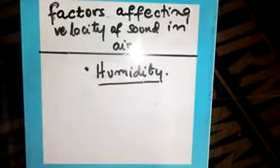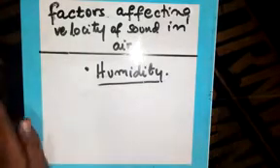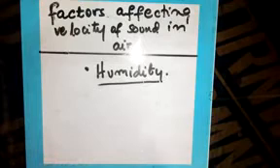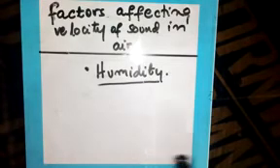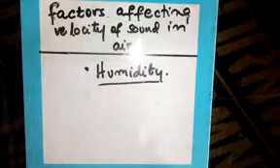We are still under factors affecting velocity of sound in air. This time we are going to talk about humidity. I think in Form 3 you learned about vapor and humidity, but also in geography you learned about humidity. Humidity is the amount of water vapor in the atmosphere.